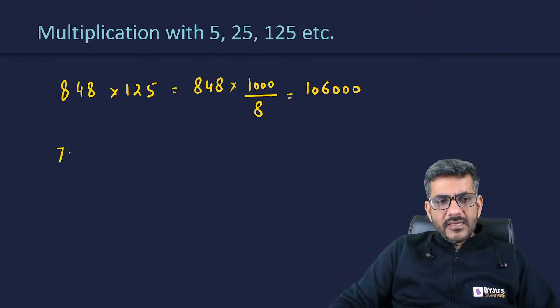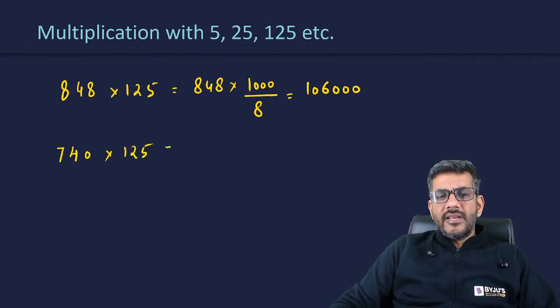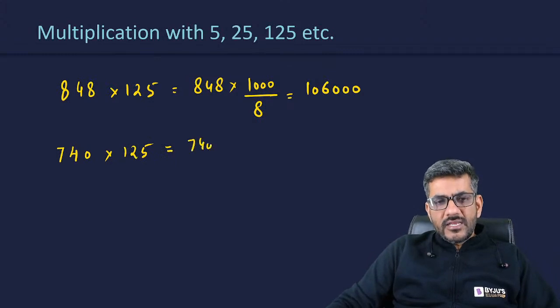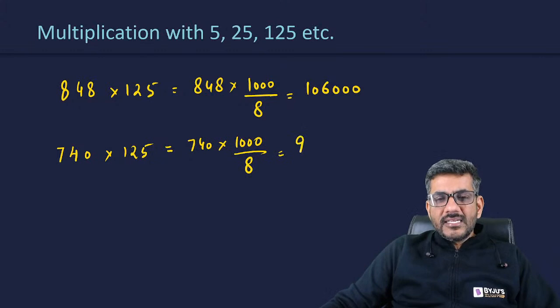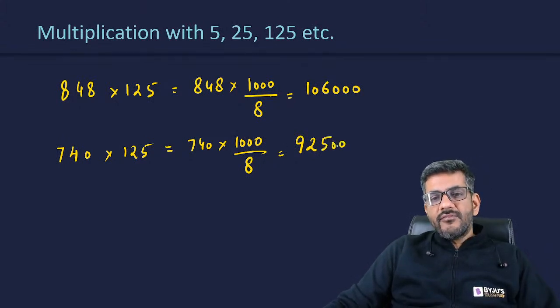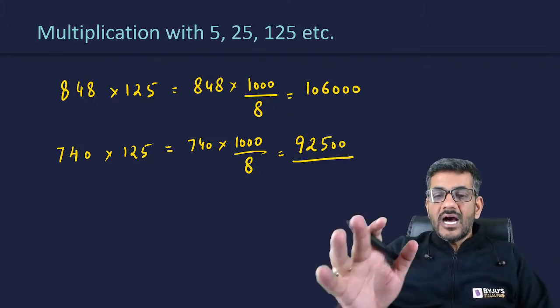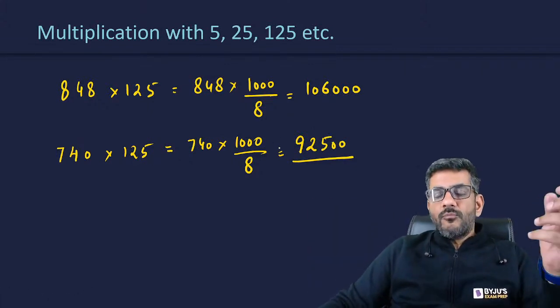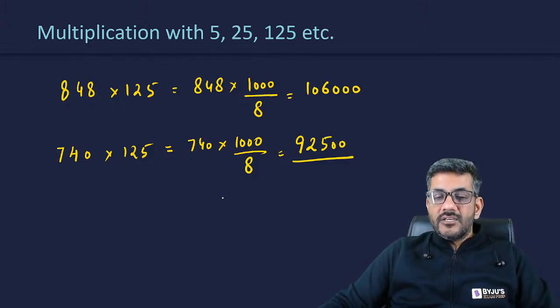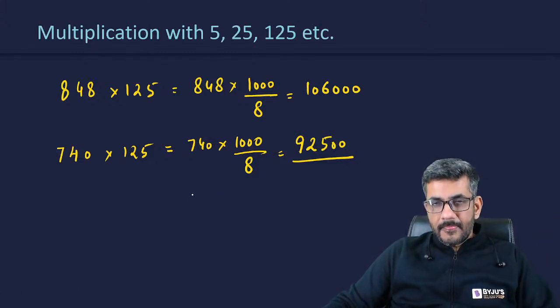For example, if the number is 740 and it is to be multiplied by 125, I'll divide 740 by 8 and then I multiply by 1000. So 8 9s are 72, remainder 2, 8 2s are 16, remainder 4, 4 by 8 is 0.5, but I need to multiply by 1000. So 0.5 I will write as 500, because ultimately I would be writing the last three digits as they are. So 0.5 I would be writing as 500. It's as simple as this, right?